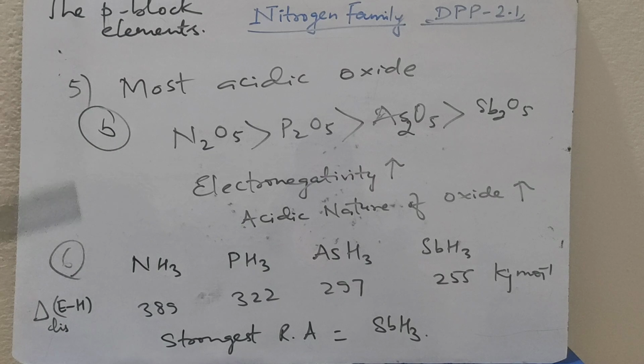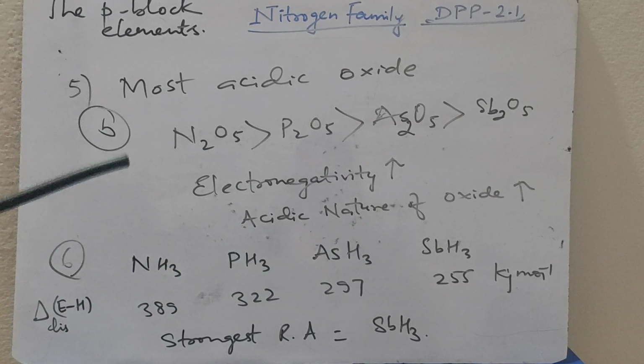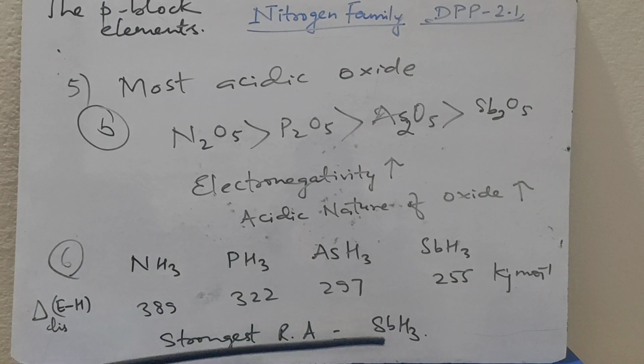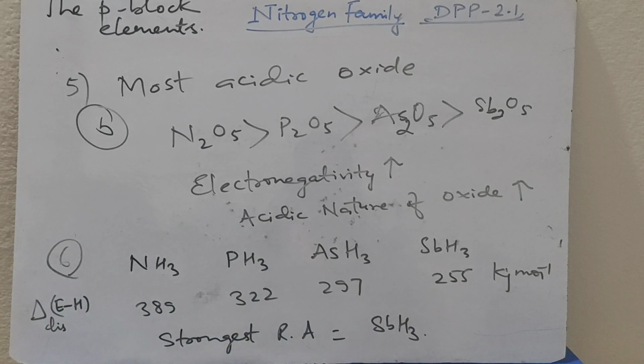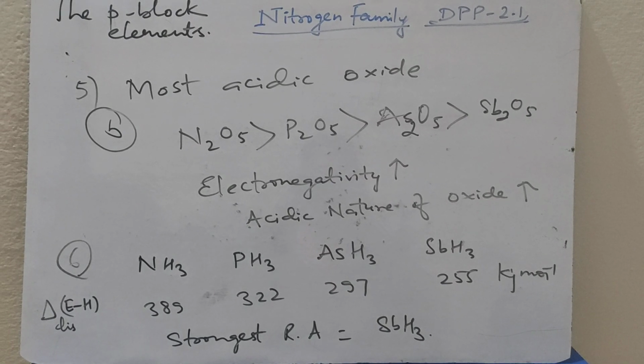As the bond dissociation enthalpy decreases, the substance becomes more reducing in nature. So the strongest reducing agent is antimony hydride, SbH3. So the correct choice for question number 6 is D.